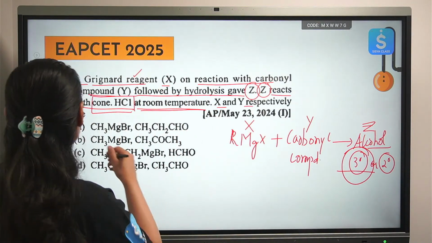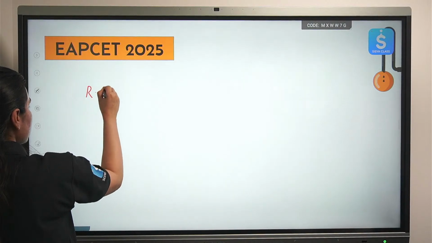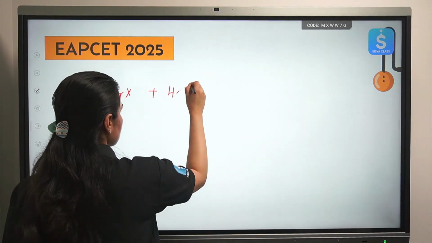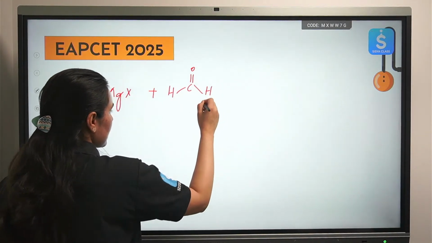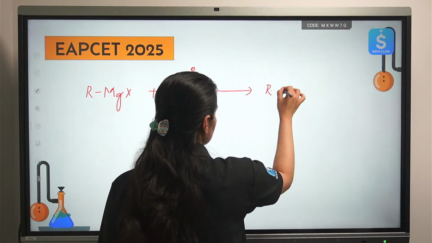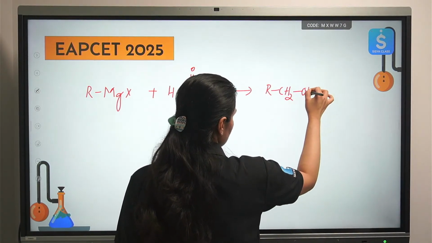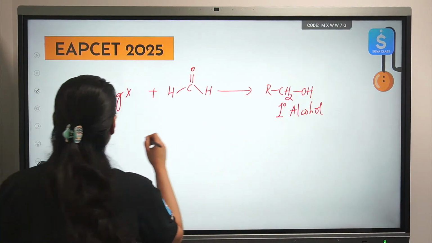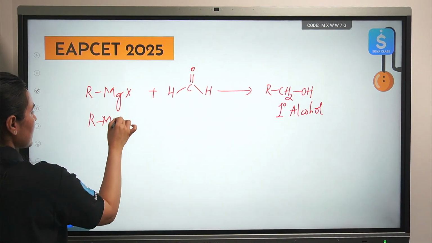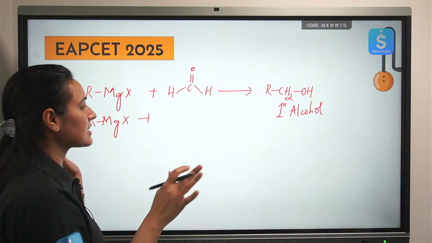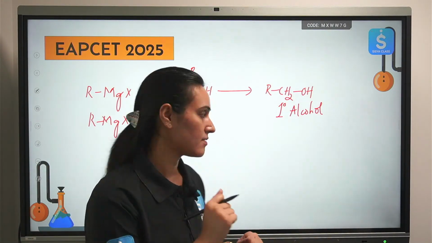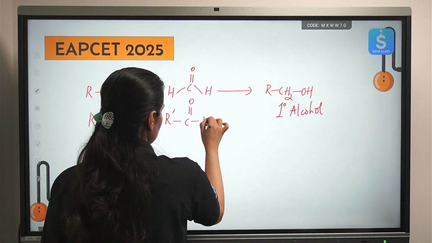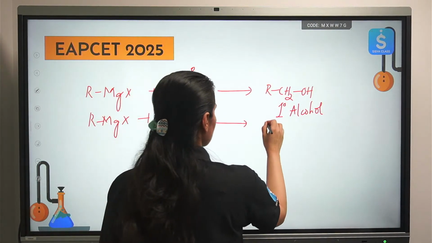Write it down. So Grignard reagent, when it reacts with formaldehyde, the simplest aldehyde that is known to us, gives us primary alcohol. When that same Grignard reagent reacts with any other type of aldehyde, anything except formaldehyde, it will give you secondary alcohol.